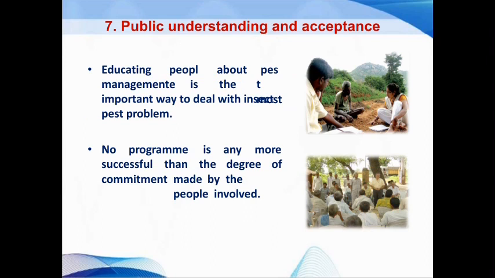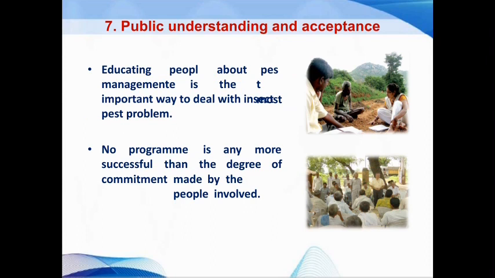Then next one is public understanding and acceptance. In the definition, we have already seen that IPM should have a sociological consideration. It means that the farmer should be aware of IPM implementation, the public should understand the IPM program, and the program should be accepted by the farmer.